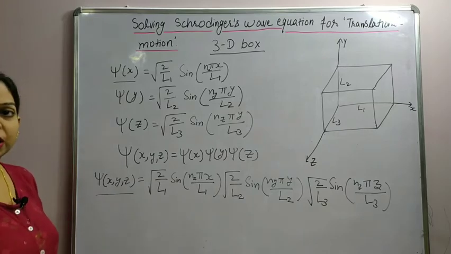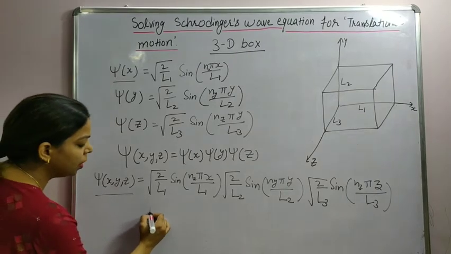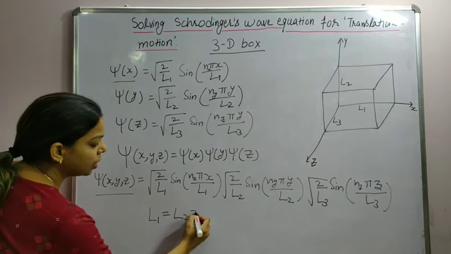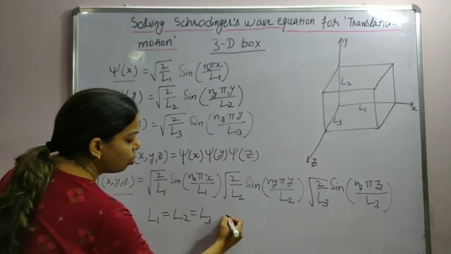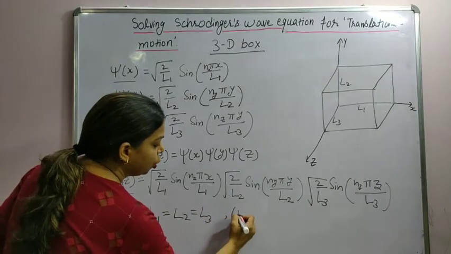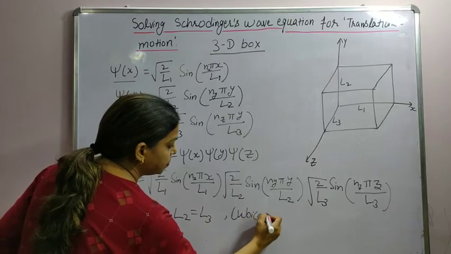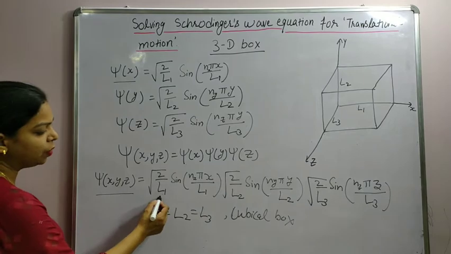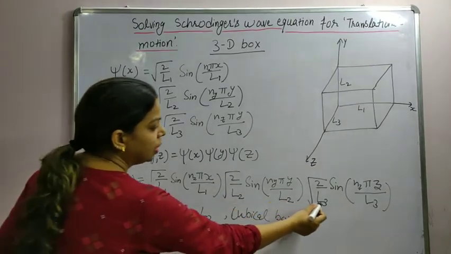Now comes a special condition when the length of the sides are equal. When the length of the sides of the box are equal, the box becomes a cubical box. So for a cubical box, we have L1 equal to L2 equal to L3.